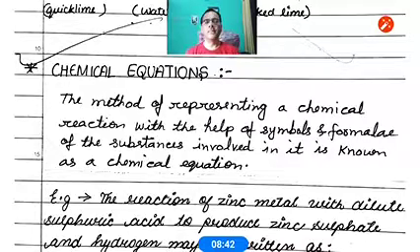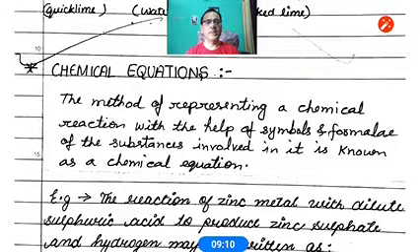zinc plus sulfuric acid gives rise to zinc sulfate plus hydrogen. So this is a word equation, but we don't always show the chemical reaction in this form.